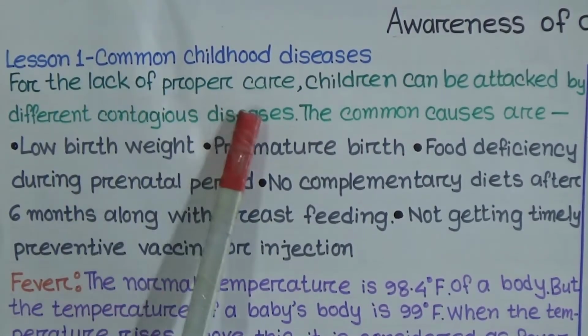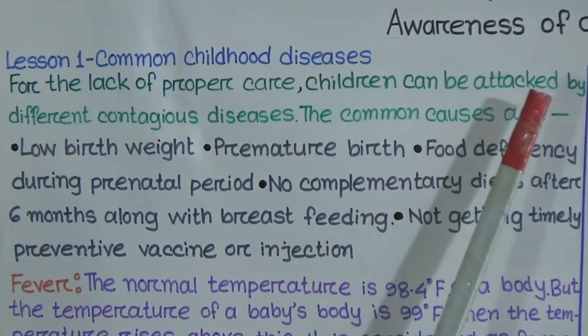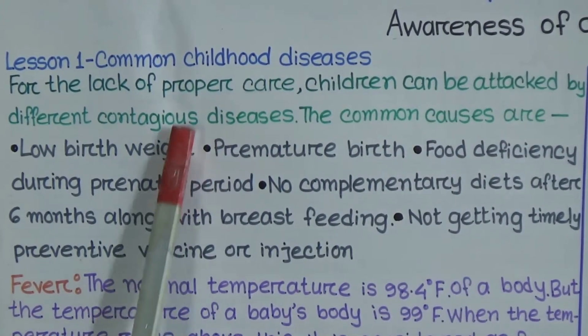For lack of proper care, children can be attacked by different contagious diseases.